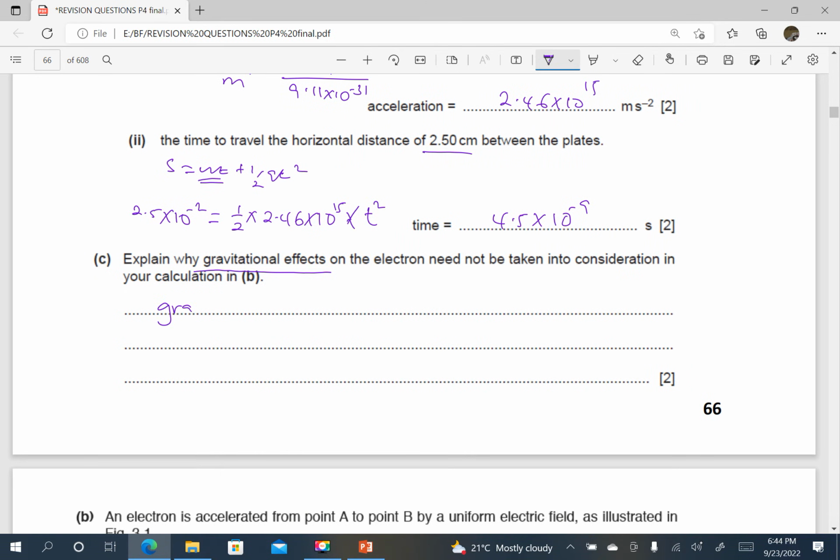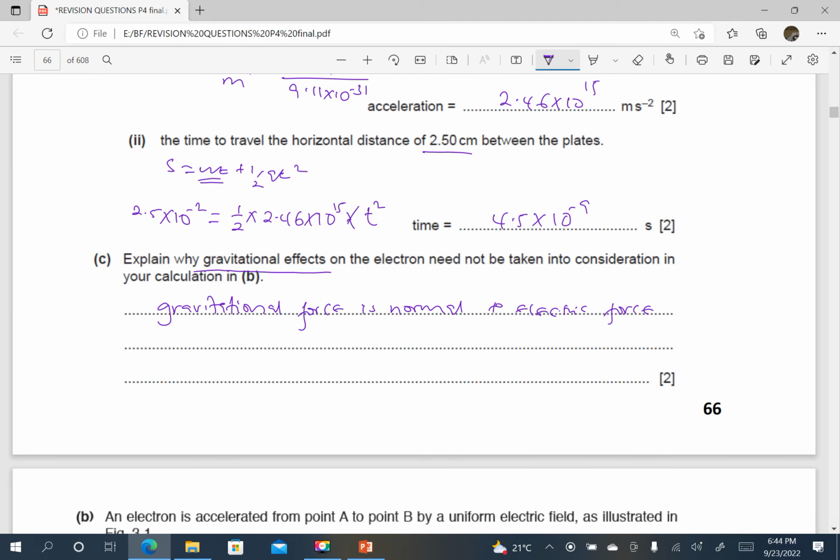So the gravitational force is normal to the electric force. Or, since the gravitational force is normal to the electric force, I am saying it has no effect in the direction of the electric force, so we may not consider it in our calculation. The electric force is horizontal, yet the gravitational force is vertical, so the gravitational force does not affect the electric force.